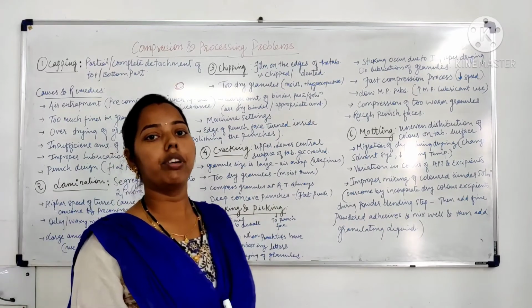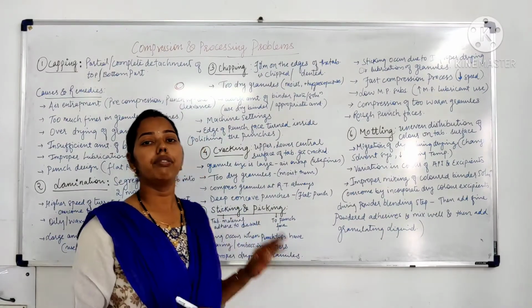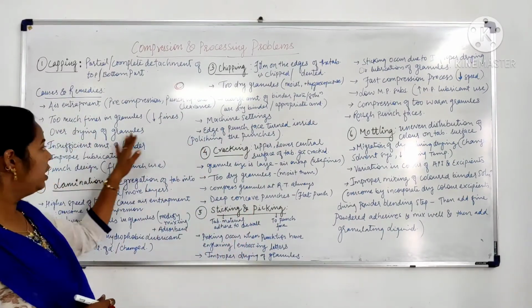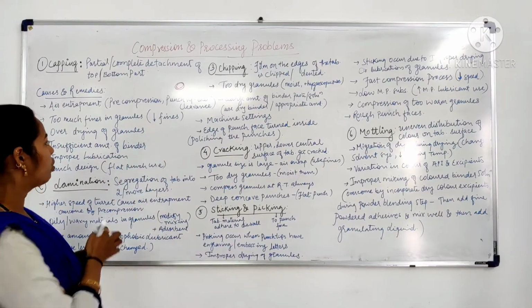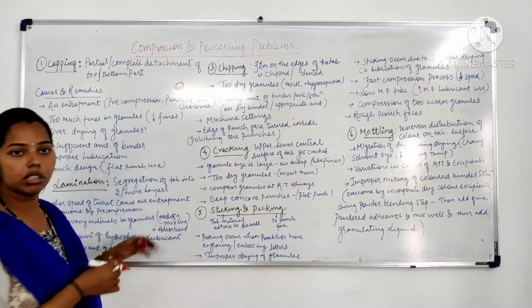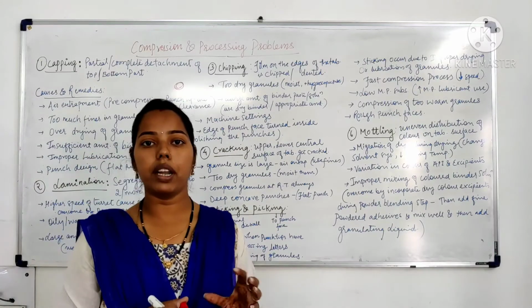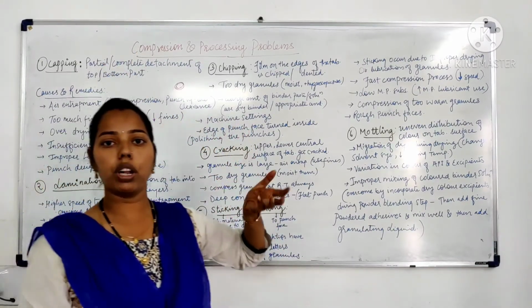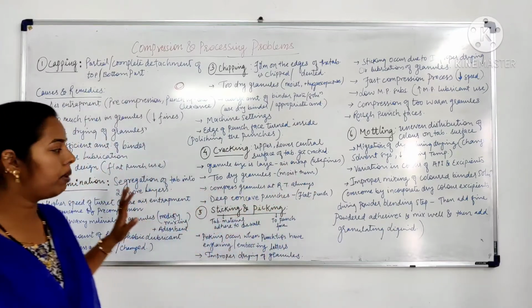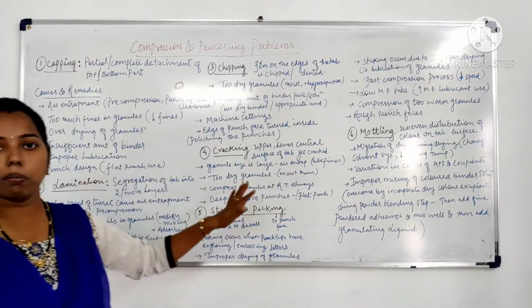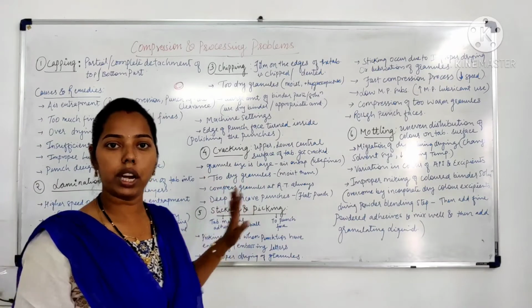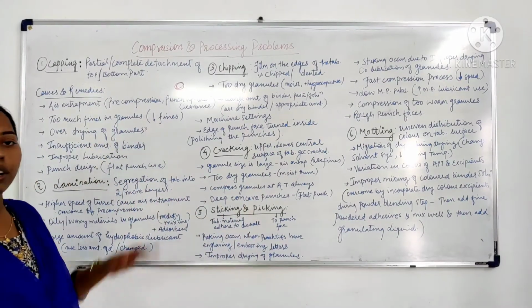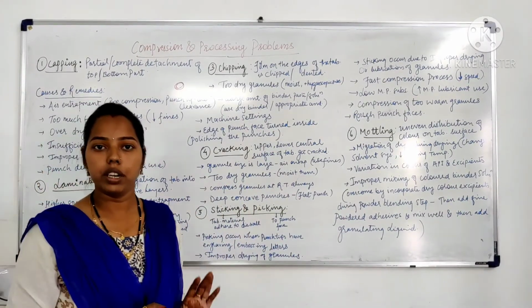Suppose at the time of drying, if we over dry the granules, because of excessive moisture loss the content could be brittle in nature and it could be detached as a cap or as flakes from the tablet. So over drying should not be done, and optimized drying of granules should be done.